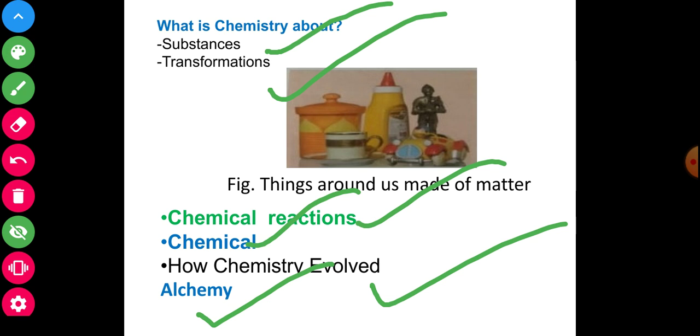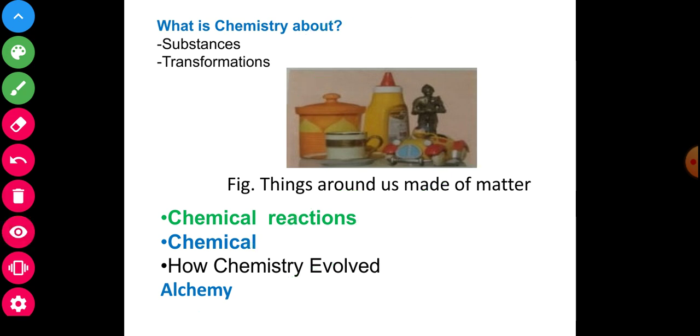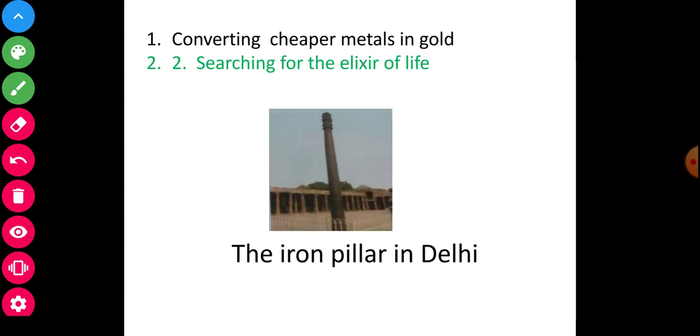Alchemists followed two aims. Which type of aim?